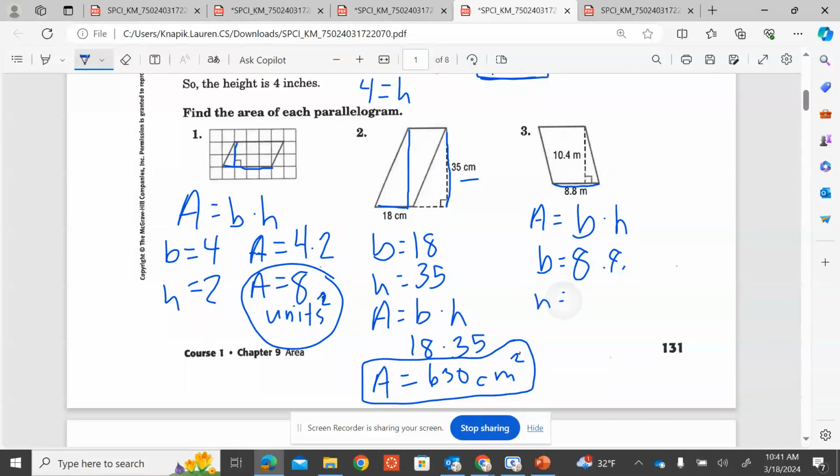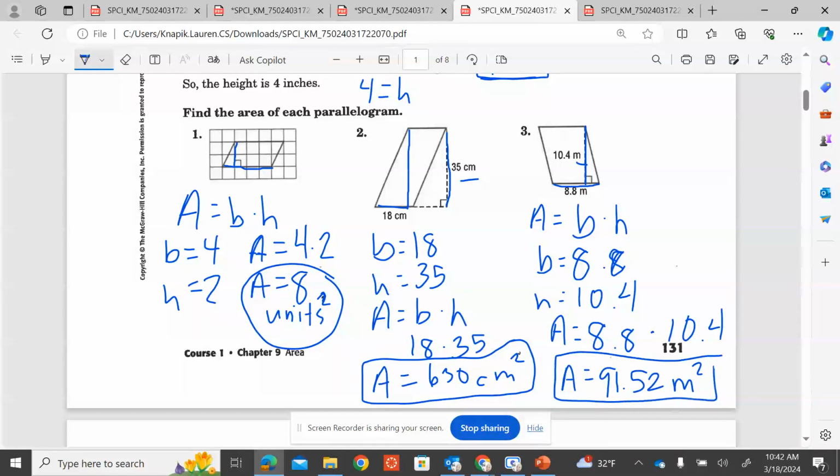We know our height is 10.4. Remember, we're not using diagonals. It's the straight up and down one. So now we're just going to multiply. Area equals 8.8 times 10.4. Again, you could solve it using your area model, or you can use a calculator if it is provided. 91.52 meters squared.